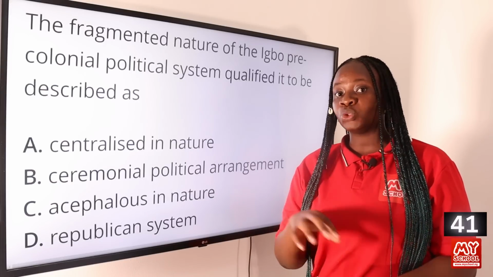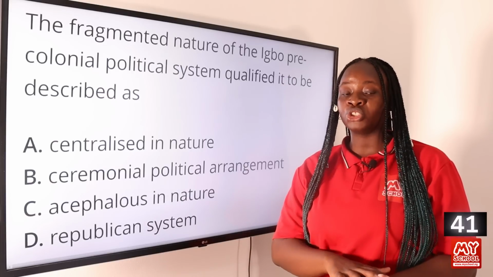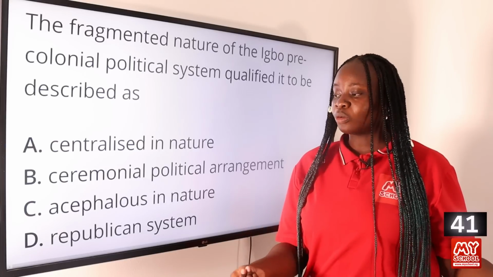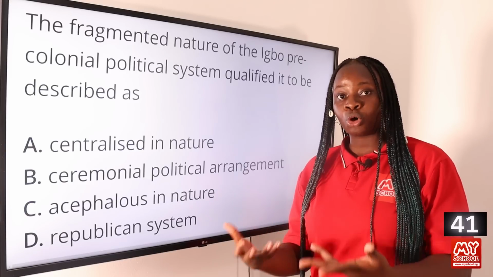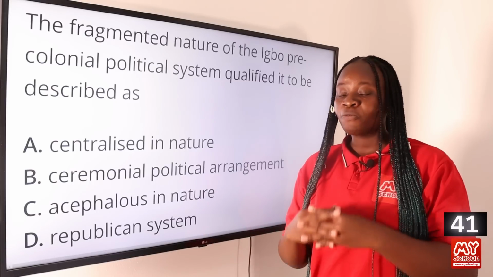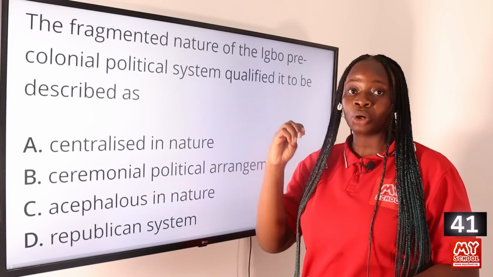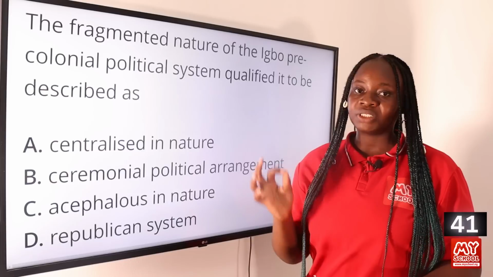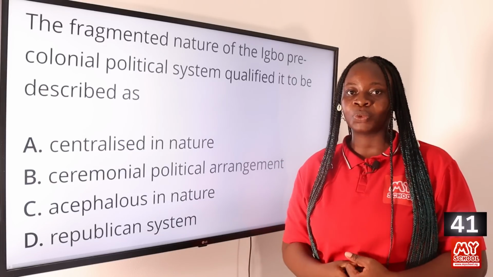Rather, each of the villages within the Igbo pre-colonial system were allowed to rule themselves and make decisions based on the opinions and recommendations from the people. So for each village, there are elders of the village who help to conduct public meetings where the villagers come together to make decisions for themselves. So they were decentralized in nature. They did not have a central leader who was in charge of the entire Igbo people. So option C, acephalous in nature, is the answer to this question.